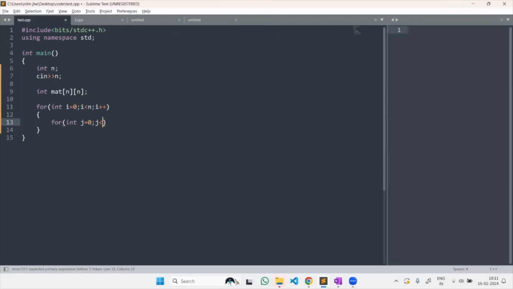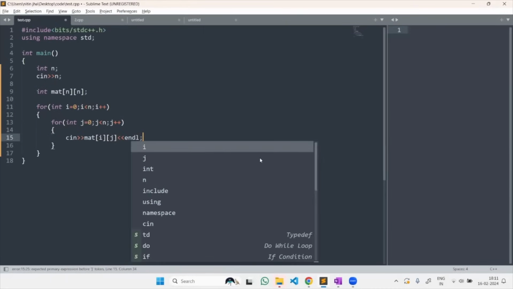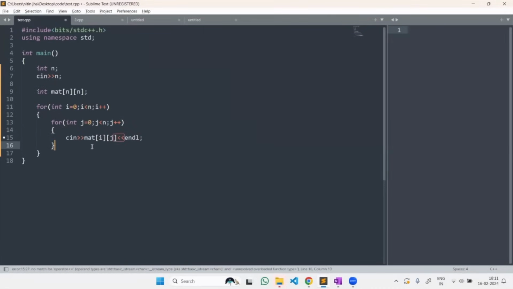j equal to 0, j less than n, j plus plus, and then you can see here cin matrix of i comma j. I hope this is clear. Now go inside. Okay, no handle is required here. So this is something. Okay, now this is clear.